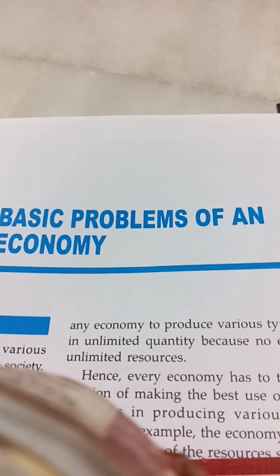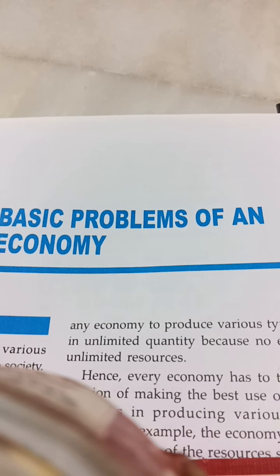Problem number 5, problem of efficient use or utilization of resources. And problem number 6, problem of economic growth. So these 6 are the problems.